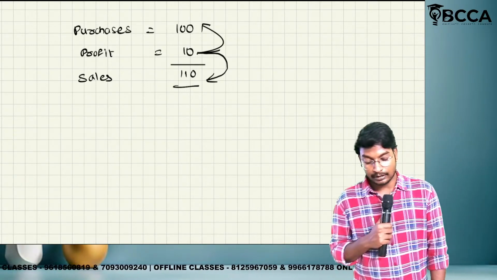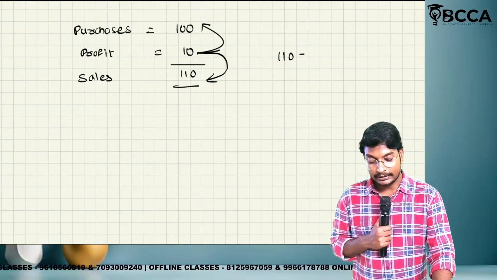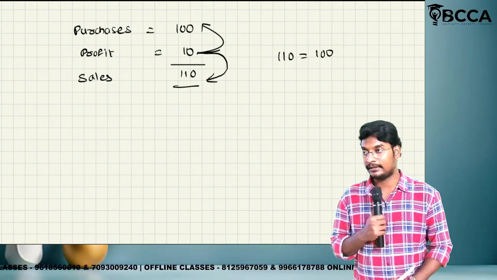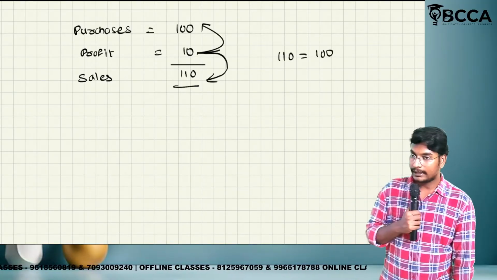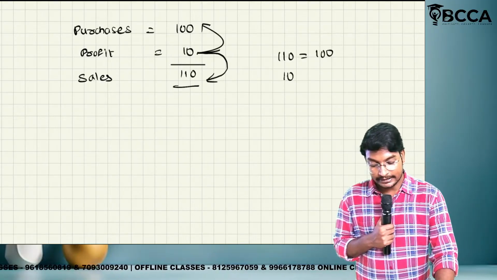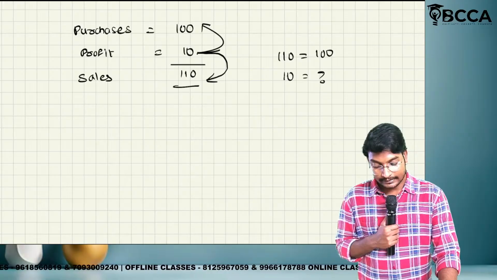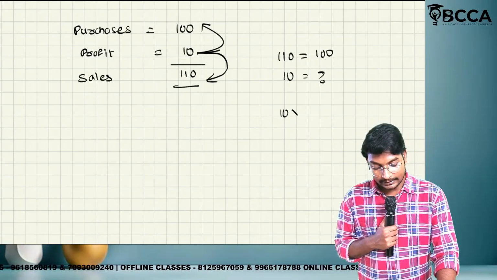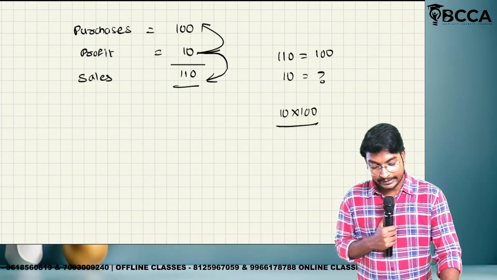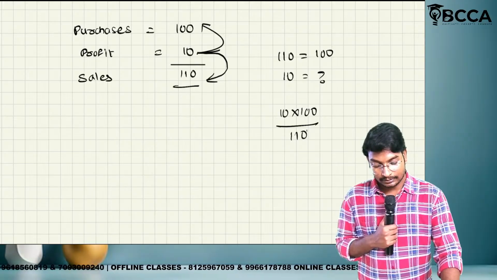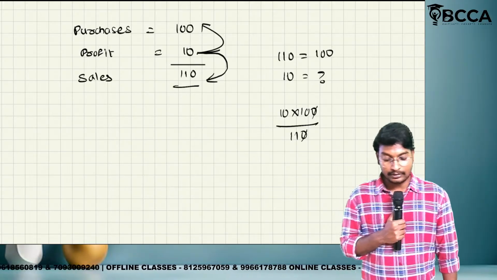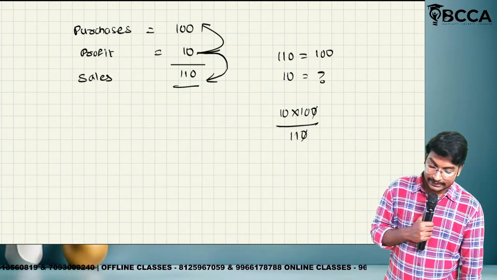How will we get it? 110 is equal to 100%. Then 10 is equal to how much? Then our answer will be 10 into 100 divided by 110. So the zero will get cancelled.